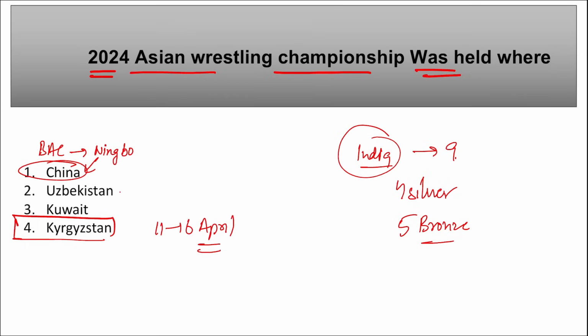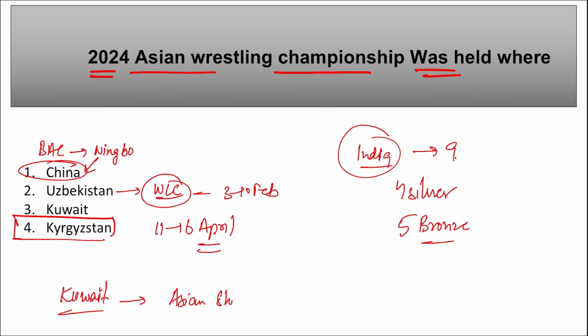Then if we talk about Asian Weightlifting Championship, where was it held? It was held in Uzbekistan, and it was from 3rd to 10th of Feb. Then remember Asian Shotgun Championship was held in Kuwait. In Kuwait, we saw the observance of Asian Shotgun Championship, right? It was held in Kuwait. Take a note of this.